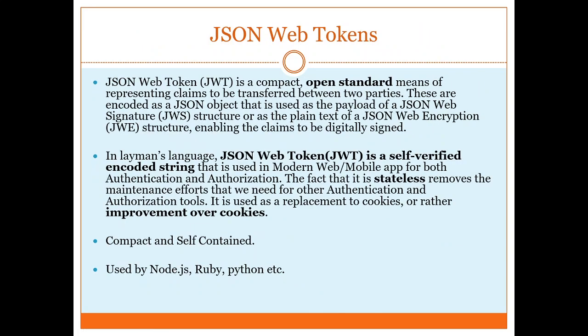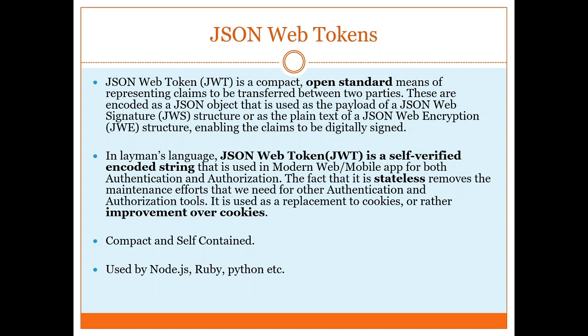What are JSON Web Tokens? These are an open standard, a compact means of representing claims to be transferred between two parties. These are encoded as a JSON object, and it has a signature, it has a payload, and it has been encrypted and digitally signed. It is a self-verifiable encoded string, so that is workable on mobile as well as our modern web technologies.